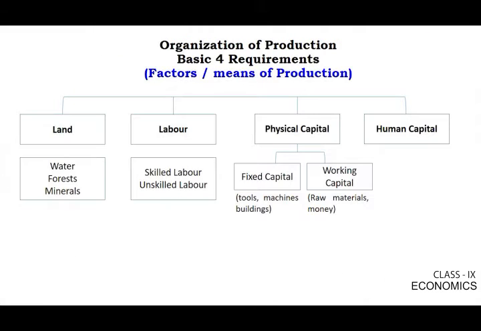The second part of the lesson, organization of production. The basic 4 requirements, factors or means of production. Very interesting. If you want to make any production, what are the basic things needed? I want to make one formula here, LLPH. What is this LLPH? One L stands for land, another L for labor, then P for physical capital and H for human capital. Generally we call it just capital, but here we are dividing it into 2, physical capital and human capital. In physical capital, we again have 2, fixed capital and working capital. I will explain one by one.